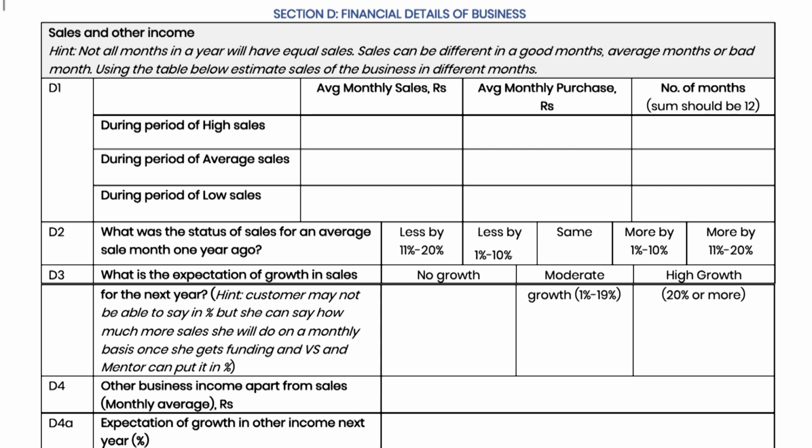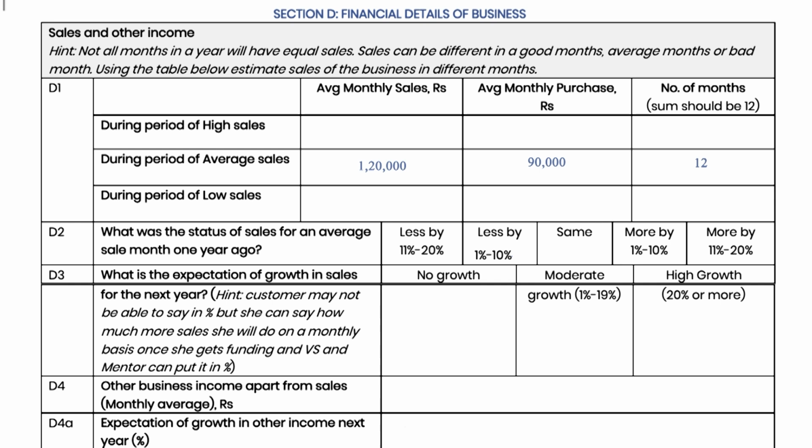Example, if a business generally experiences 3 months of high sales in a year, during which it has average monthly sales of Rs 1.5 lakh per month, and the entrepreneur makes average monthly purchase of Rs 1.1 lakh during that period, then this has to be filled in high sales period and so on. Since this is the information for the entire year, the sum of the months must be 12. If some business has no seasonality and business remains smooth throughout the year, then we can fill the sale purchase data in one row only, like this.